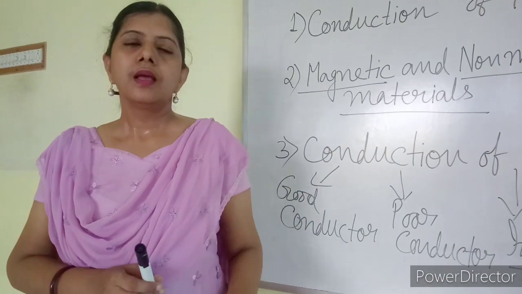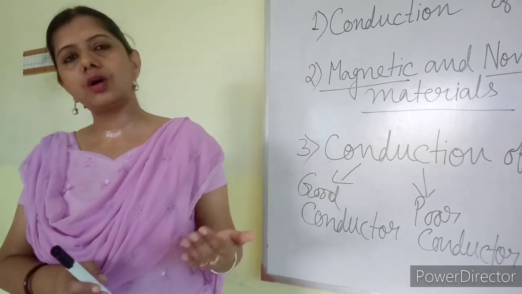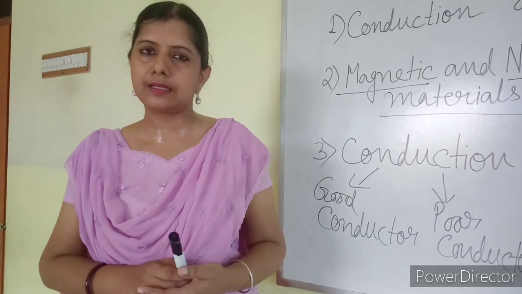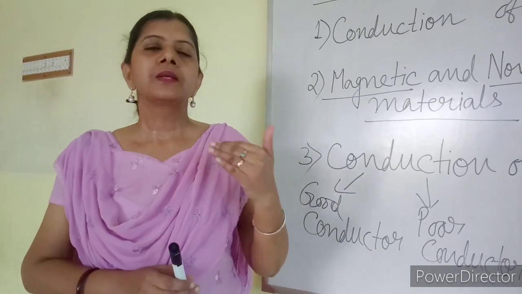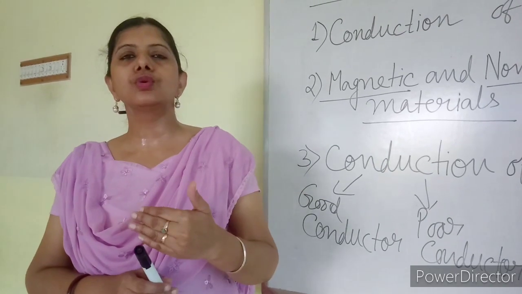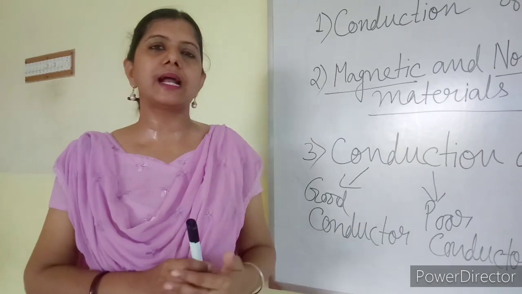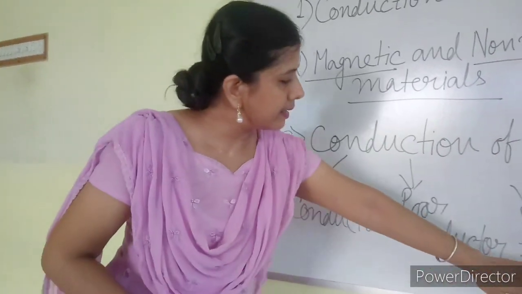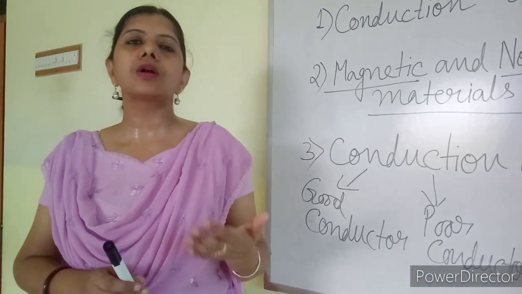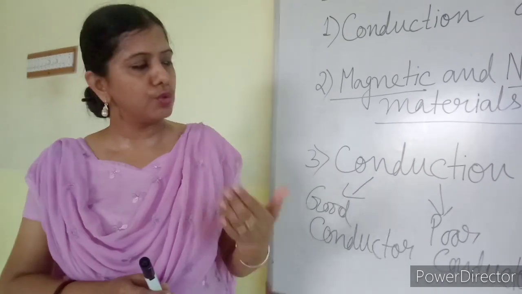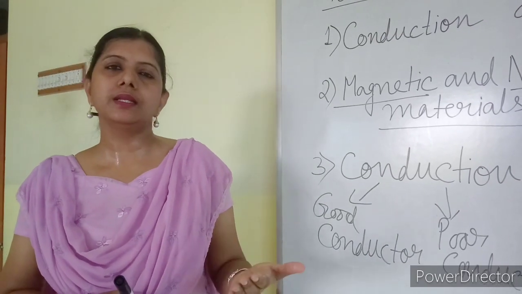Now poor conductor. Mica is a material that is poor conductor of electricity. Even silicon is a material that is poor conductor of electricity. That means it can allow the electricity to pass through it, but the amount of electricity passing through it is very less. The speed of moving the electrons inside that material is very less. Third one is insulator. Insulator means those which generally do not conduct electricity through it. That means through which electricity cannot pass through. Example, plastic, rubber, so many things are there.